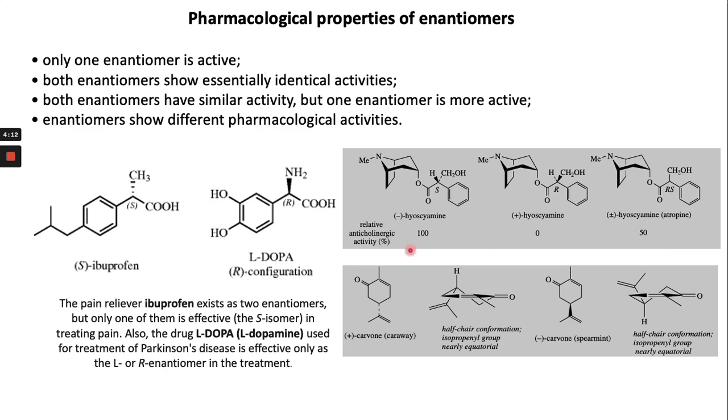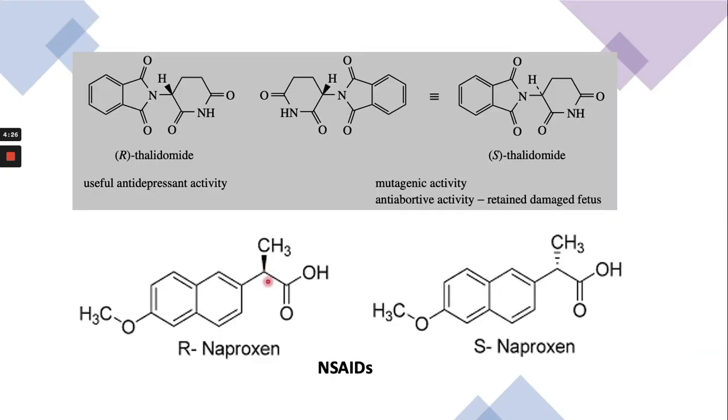But out of these two enantiomers, in this one you can see, at this carbon, both enantiomers have similar activity, whether it is plus or minus. In the case of thalidomide, both are enantiomers, mirror images, right? One is used for the antidepressant activity, the second one has mutagenic activity, right? So both enantiomers have different activity.